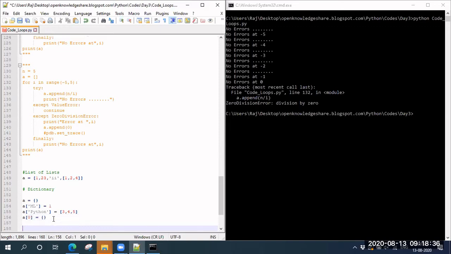What order will it take? Order doesn't matter within the dictionary, so I'll tell you that. Usually, if you want to print, it will print in the way it has initially been stored. But order usually doesn't matter, because you are not giving 0, 1, 2, 3 in a loop, right? So let me do it this way.